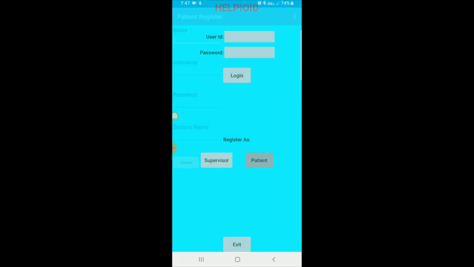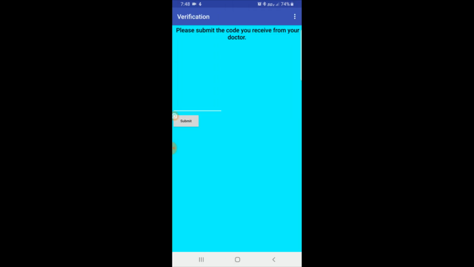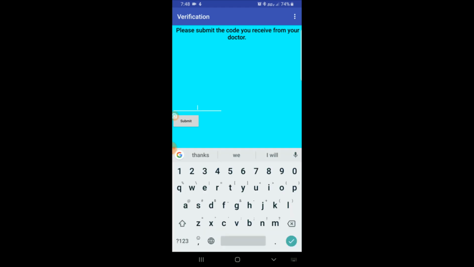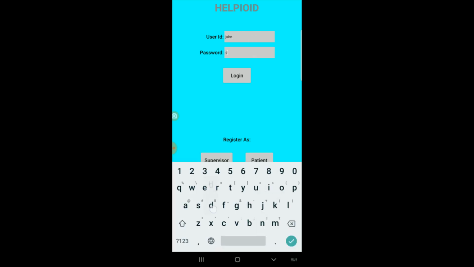When a new user uses the app, there is a registration process in which they submit their name and doctor. Once they have submitted this information, they will now submit a code they receive from their doctor. Once all of this information is received, the user can begin using the app.